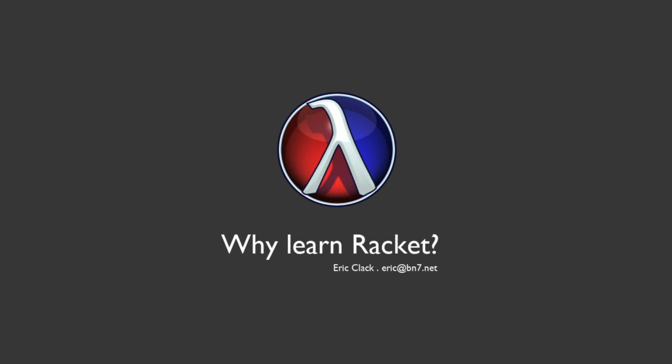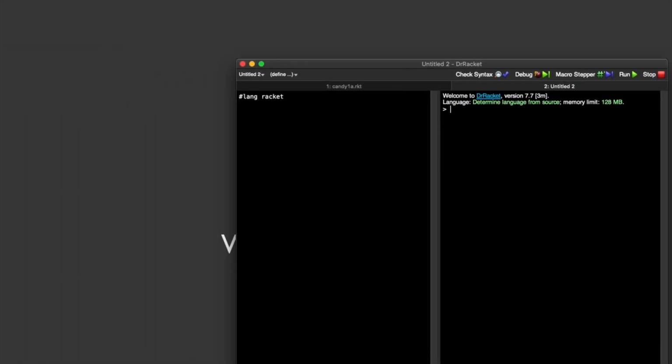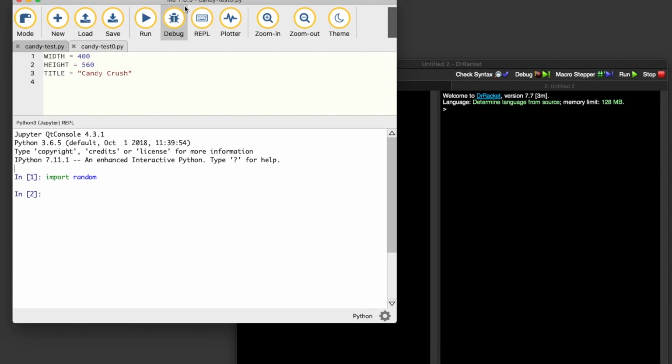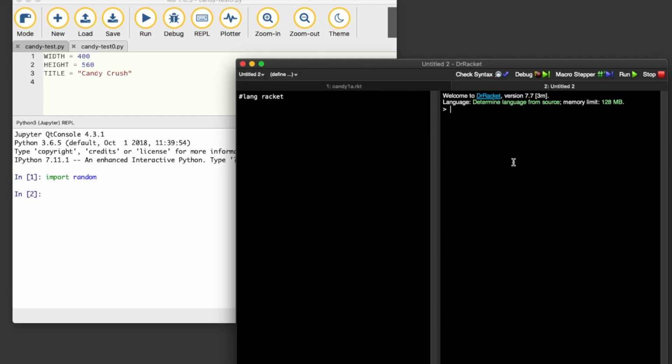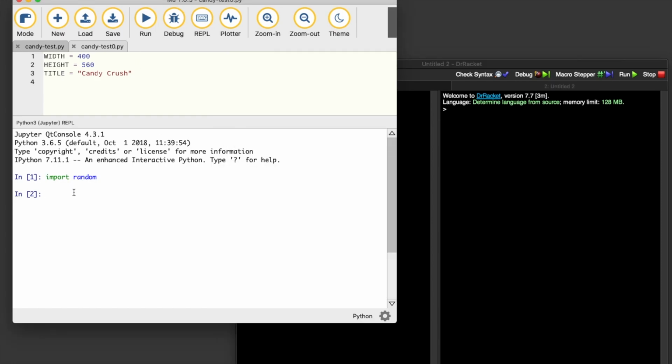Before we get to the tutorials, let's take a quick look at the REPL. It's great that both languages have a REPL. Here we've got the Mu editor, which is a nice environment for people starting out in Python, and then the Racket environment. Let's just try a few things. We can do things like this, and we can join strings. Nothing too surprising there. We can make a list, and we can do things like shuffle a list in Python.